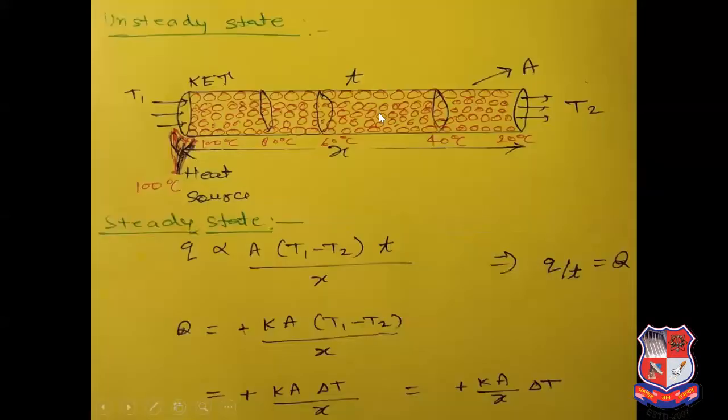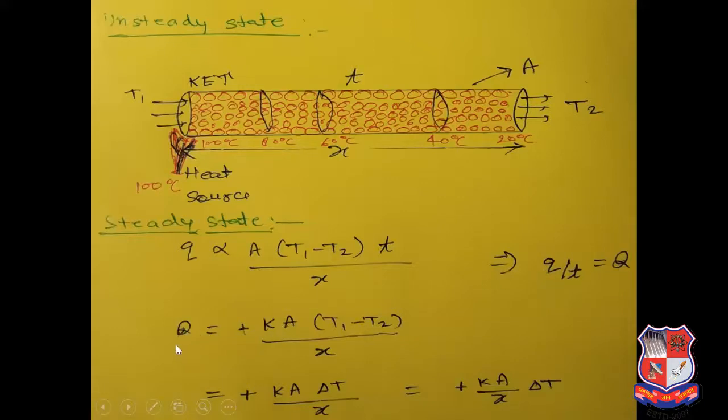So if you see in this rod, the heat transfer is proportional to area, temperature difference, and time, and it is inversely proportional to the length or thickness of this rod, X. So here Q by t is equal to Q, where Q by t is the rate of heat transfer and Q is the heat transfer.